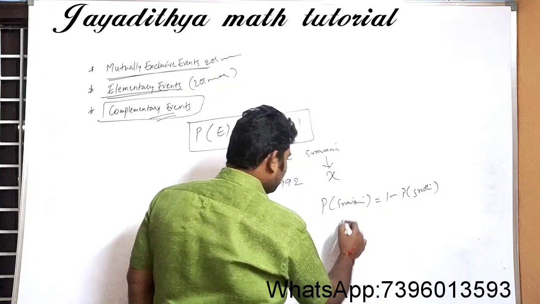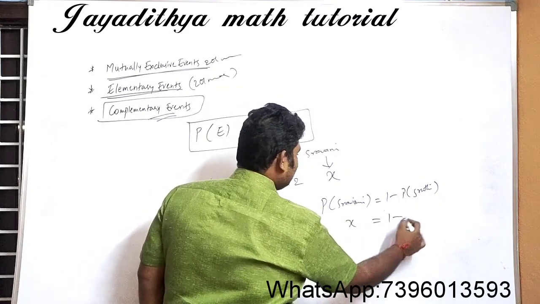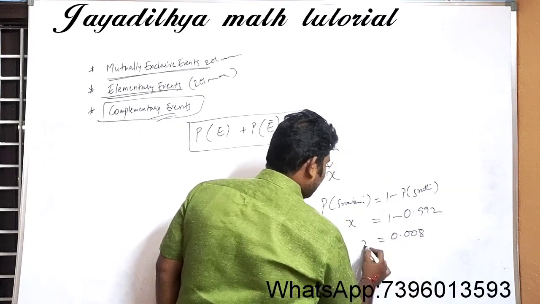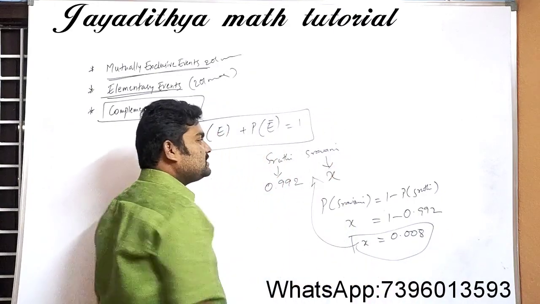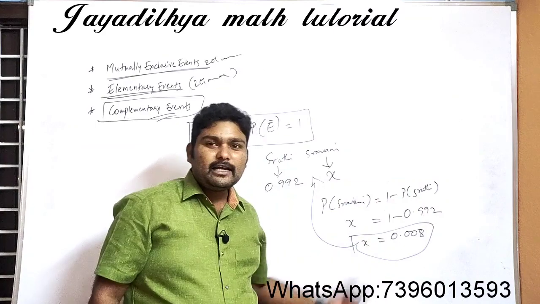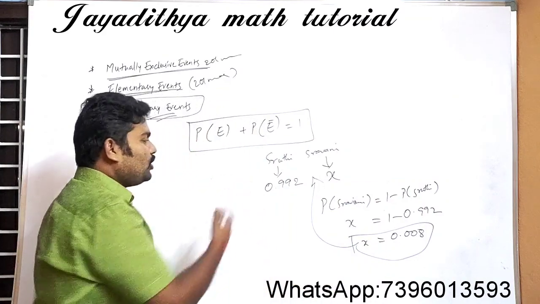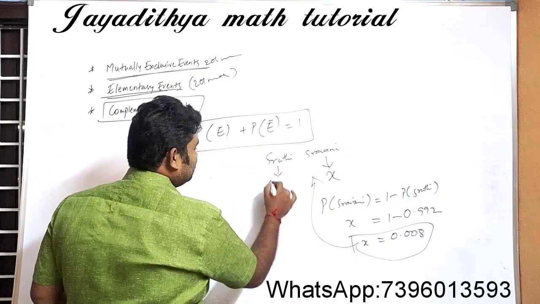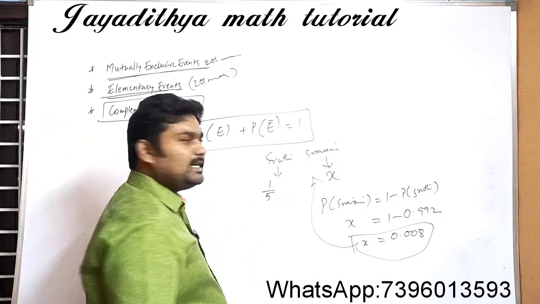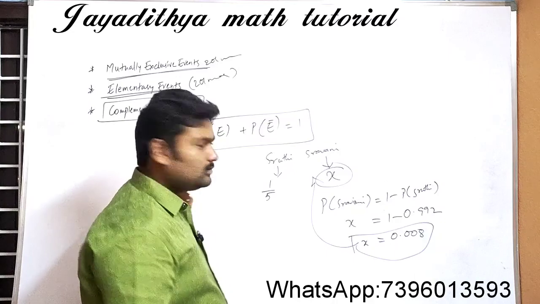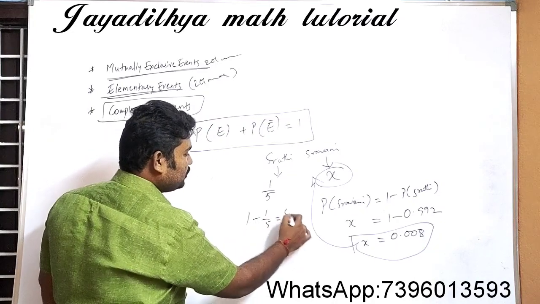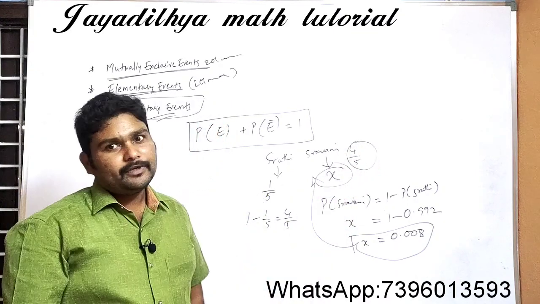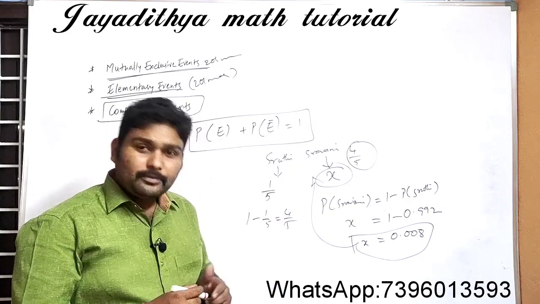So I am taking x is equal to 1 minus 0.992, which is equal to how much? 0.008. So what is the probability that Shravani wins the match? That is 0.008. So here you may have decimal fractions also. For example, if the probability of Shruti winning the match is 1 by 5, what is the probability of Shravani winning the match? Simple, 1 minus 1 by 5. That is equal to how much? 4 by 5. So the probability of Shravani winning the match will be 4 by 5. Clear?